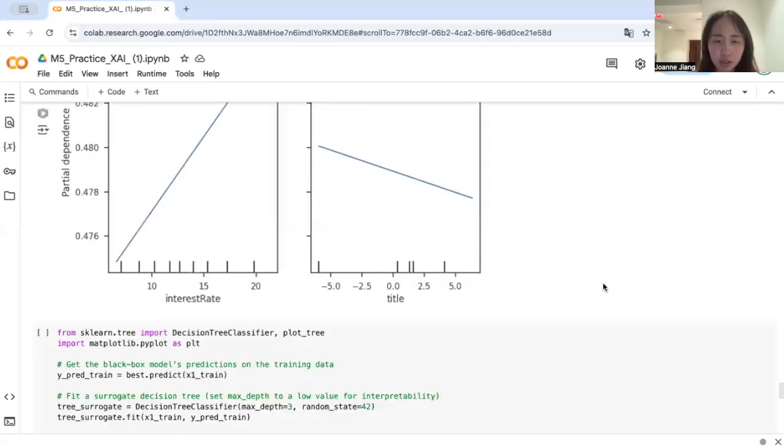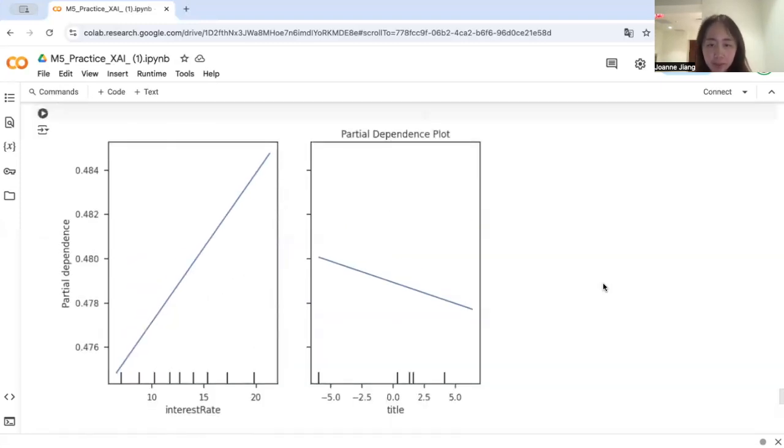And then we have the PDP graphs, which reveal that a higher interest rate leads to increased default probability, which aligns with the lending risk strategy. Meanwhile, the different title values, which is the loan purpose, show varying default risk, suggesting that lenders should assess risk based on the loan type.